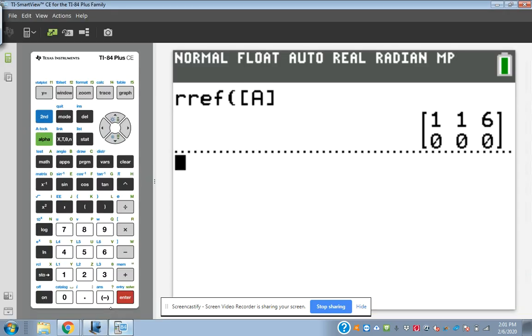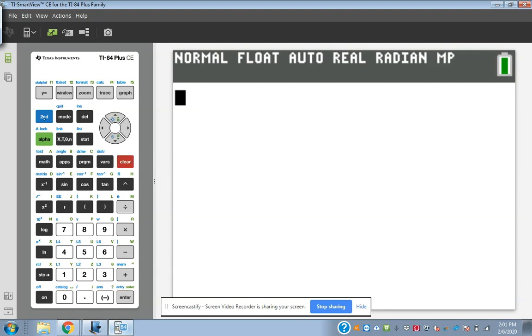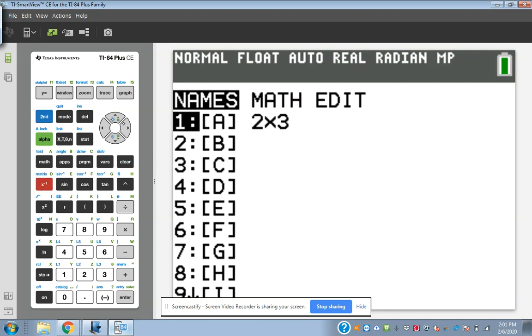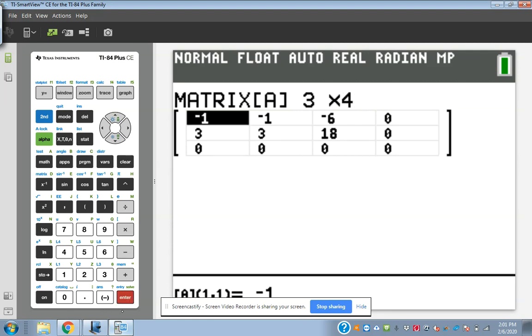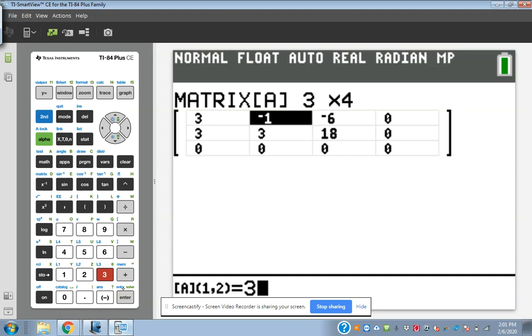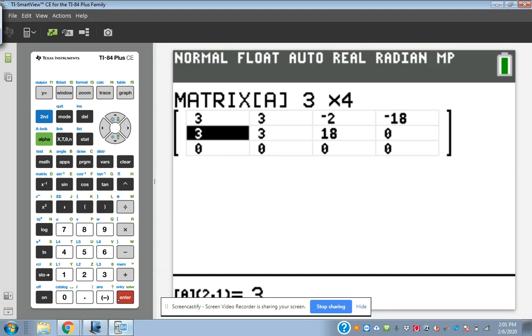So going through the steps, second matrix, go over to edit. I'm just going to edit matrix A, but I'm going to change its size. Instead of a 2 by 3 now, I'm going to do a 3 by 4. And then I'm going to put in that matrix that we had there. So 3, 3, negative 2, negative 18. That's the first row.